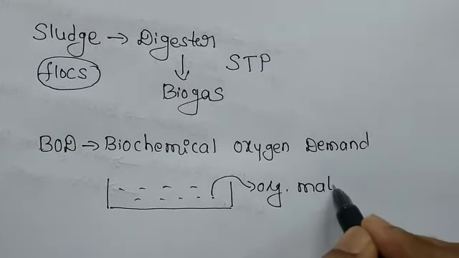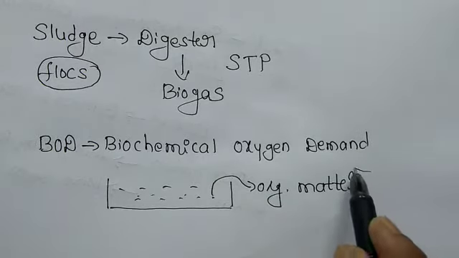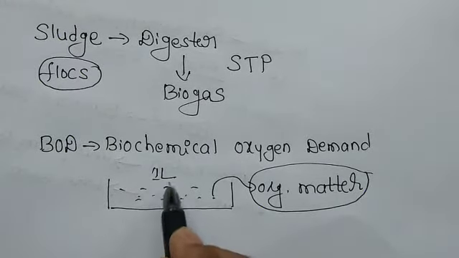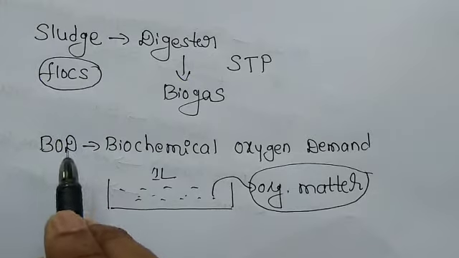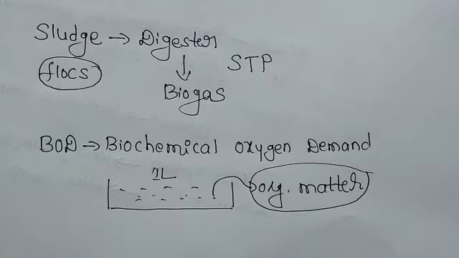To oxidize this organic matter, the oxidation takes place by bacteria or microbes. They need oxygen. So the amount of oxygen consumed by the microbes to oxidize all the organic matter present in 1 liter of water is called BOD. So BOD is measured based on the consumption of O2 by microbes. So the answer should be